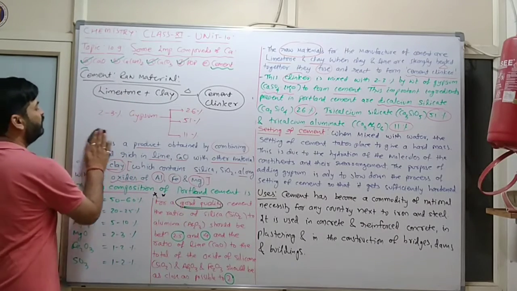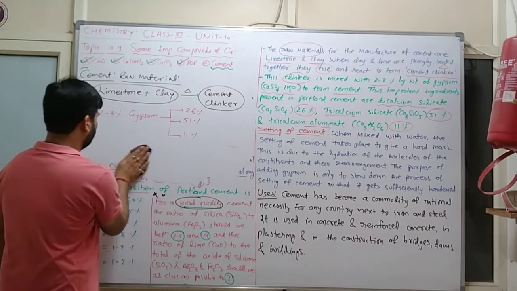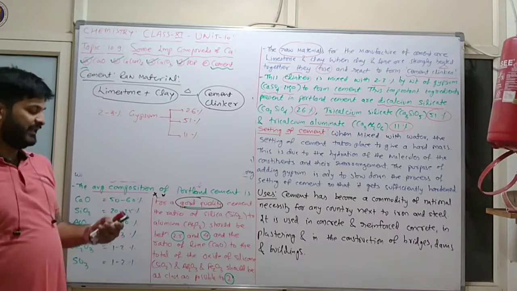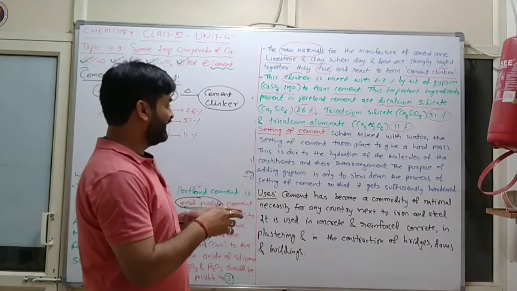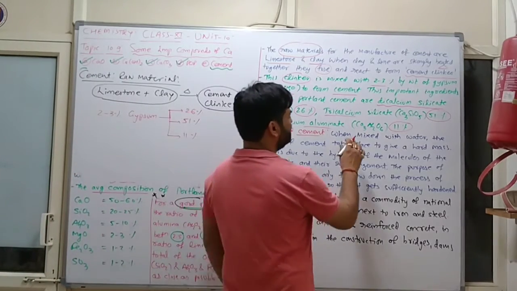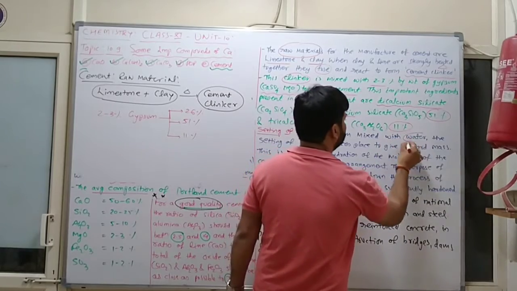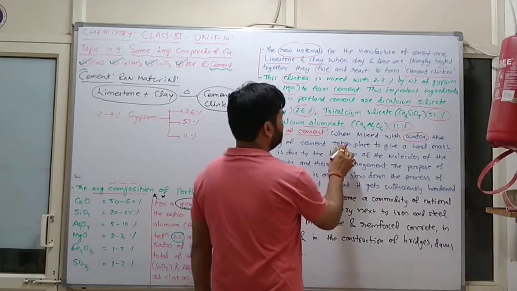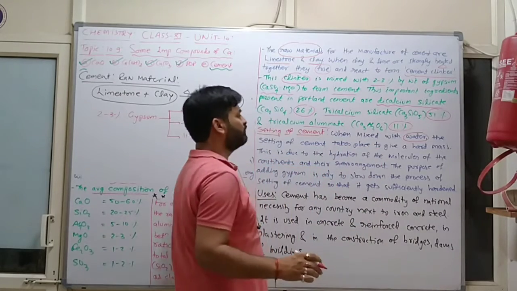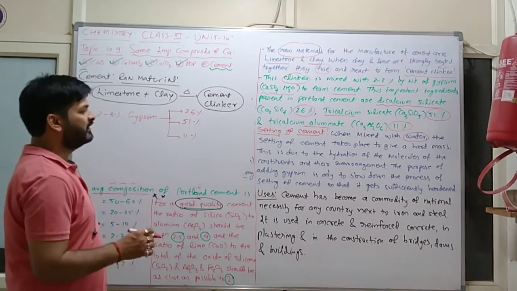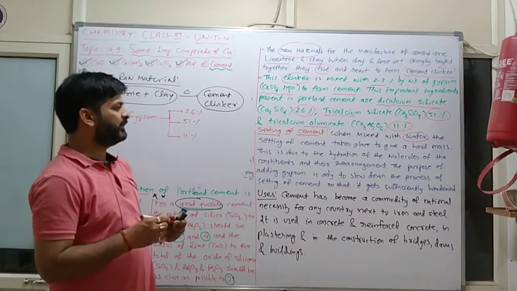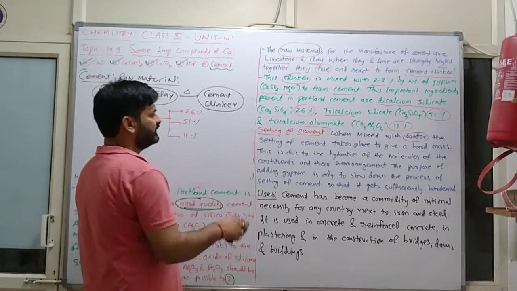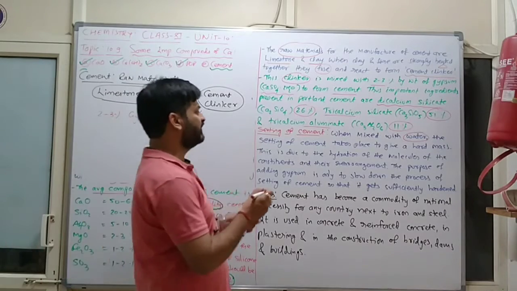Now the raw material and preparation are done. Now we will discuss the setting of cement. When cement is mixed with water, setting takes place to give a hard mass.